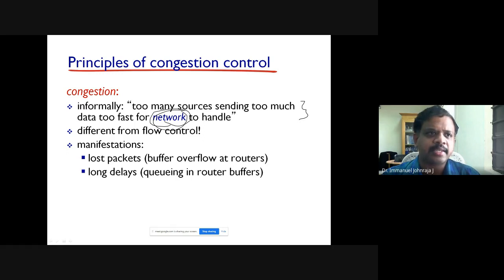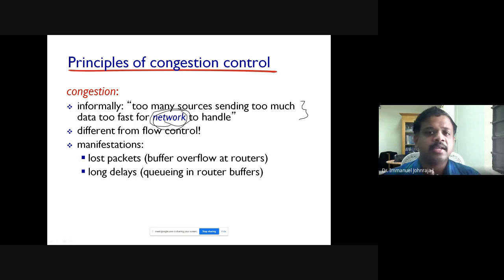If there is too much traffic coming from one side, probably he would permit that to go. The other person has to stop. If it is overflowing, okay, you can stop here, you can come from the other side. Something like that. So this is called congestion control, reducing the traffic jam at junctions. Very similar to that in the network, there should not be too much information sent by too many people at a higher transmission rate.